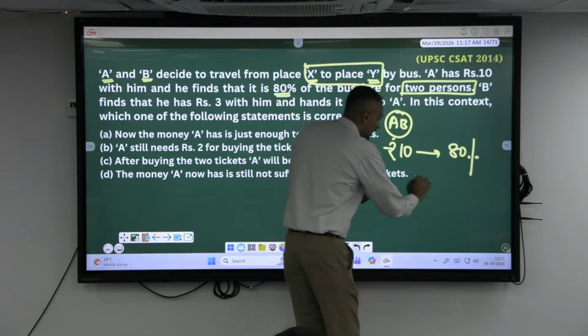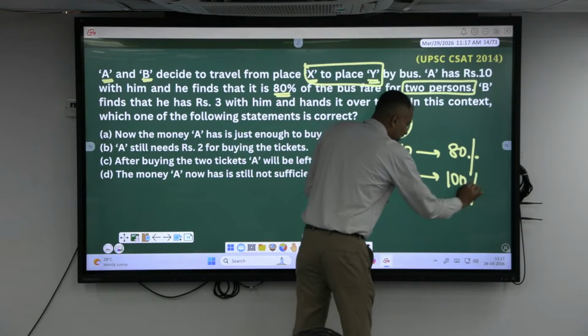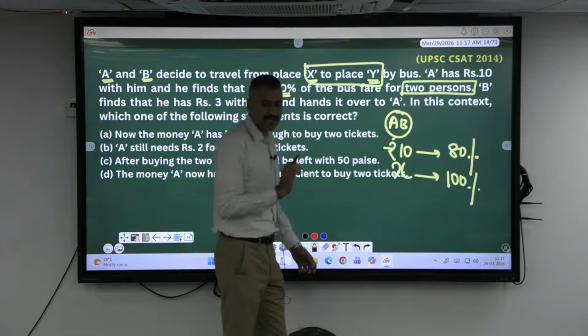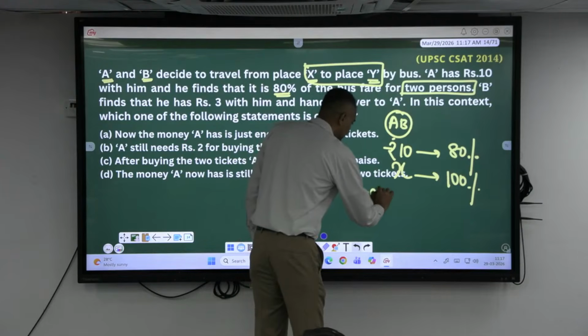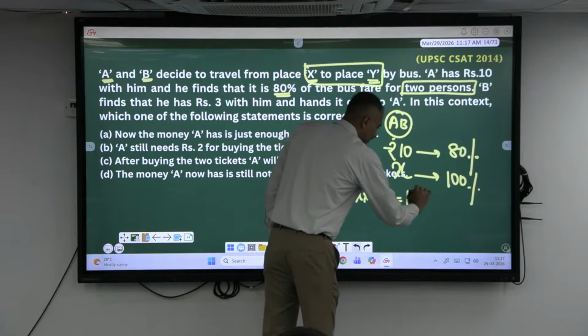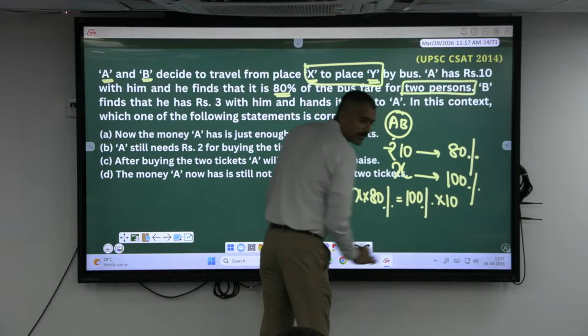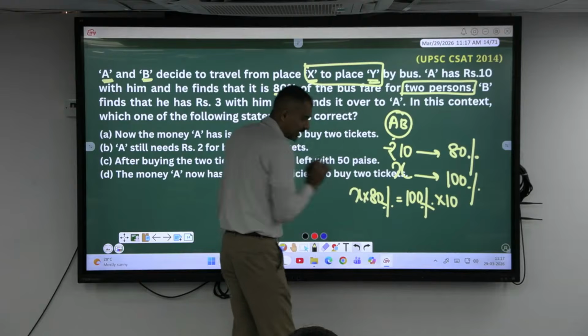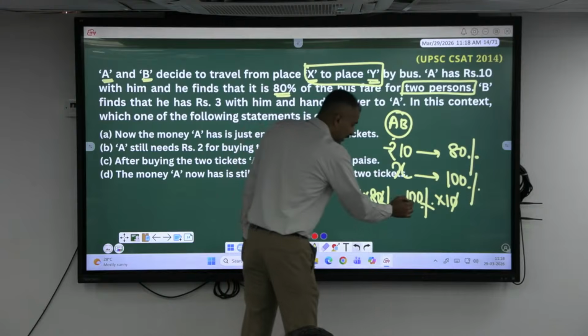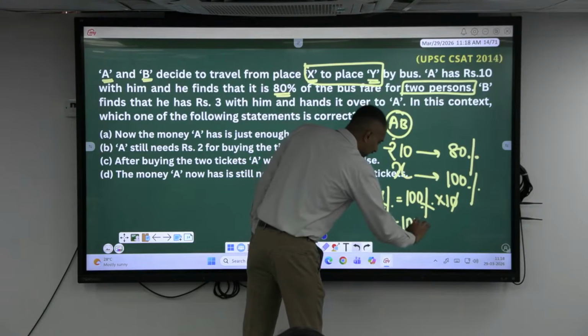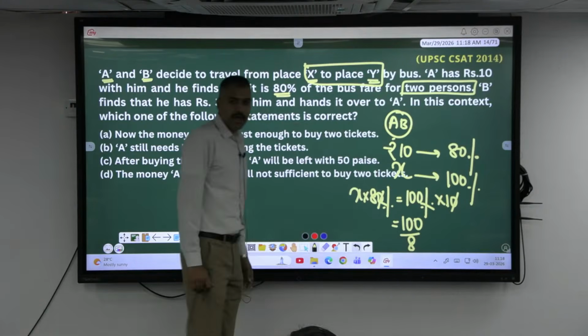Can I find out the 100% value, sir, like this? 100% value is equal to what? I will consider it as x. Okay, now x into 80% is equal to 100% into 10. Percentage will get cancelled like this. 0 will cancel like this. Okay, 100 into 1 is 100. 100 by 8 is how much? 100 by 4 is how much?